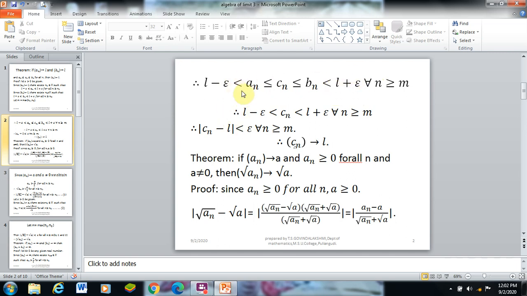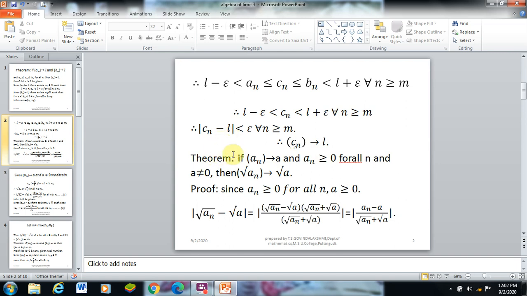Therefore L minus epsilon less than Cn less than L plus epsilon for all n greater than or equal to m. This can be written as modulus of Cn minus L less than epsilon for all n greater than or equal to m. This means the sequence Cn converges to L, hence the result.